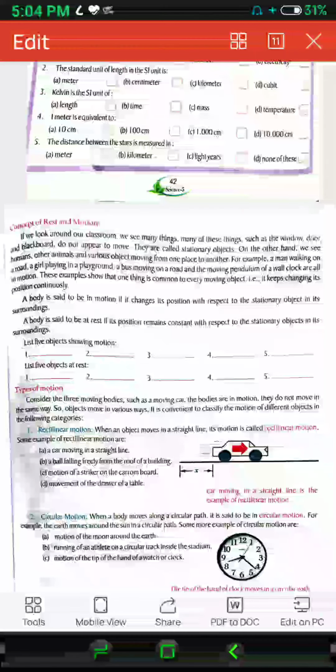Do not think that living things move and non-living things do not move. Some non-living things also move. So here the concept is not living and non-living, but movable and stationary objects. Some animals and some objects move from one place to another.